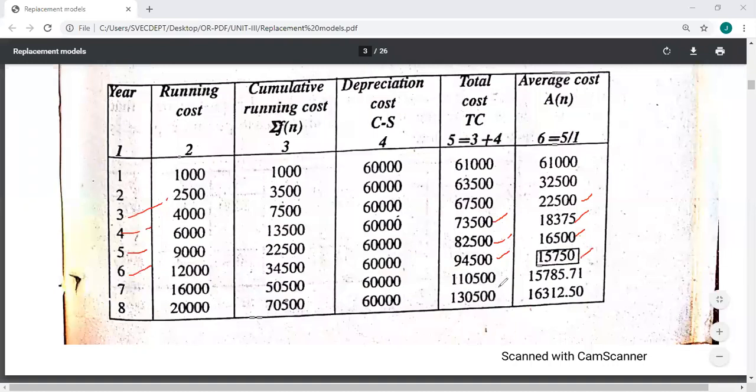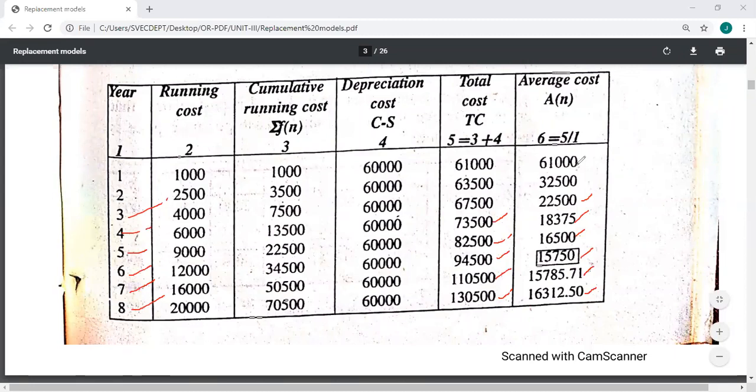15,750. 1,10,500 divided by 7, we will get 15,785.7. 1,30,500 divided by 8, 1,63,250. So like this, we will get the average cost. We will get it like this. So now you see the values.